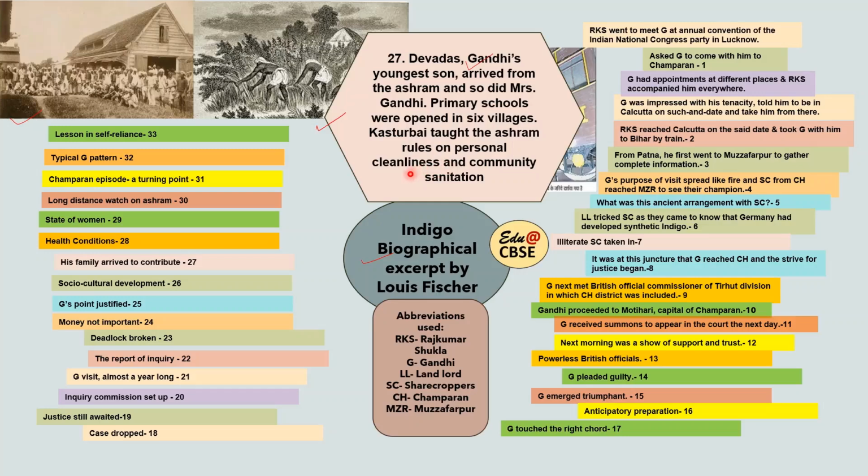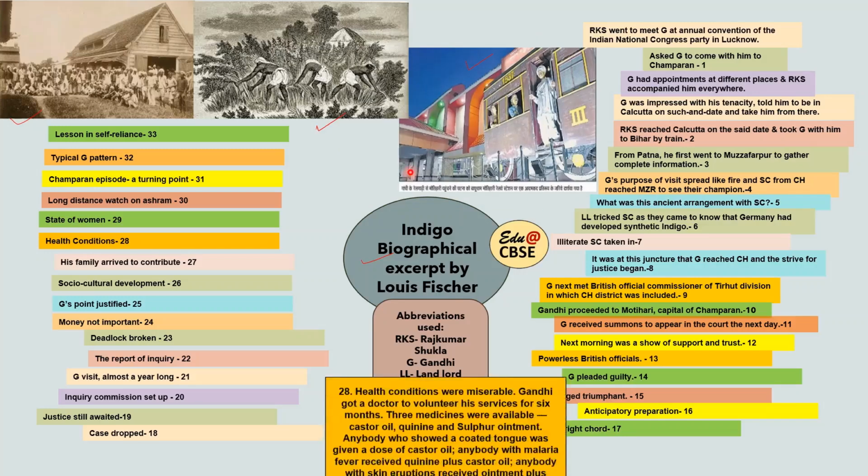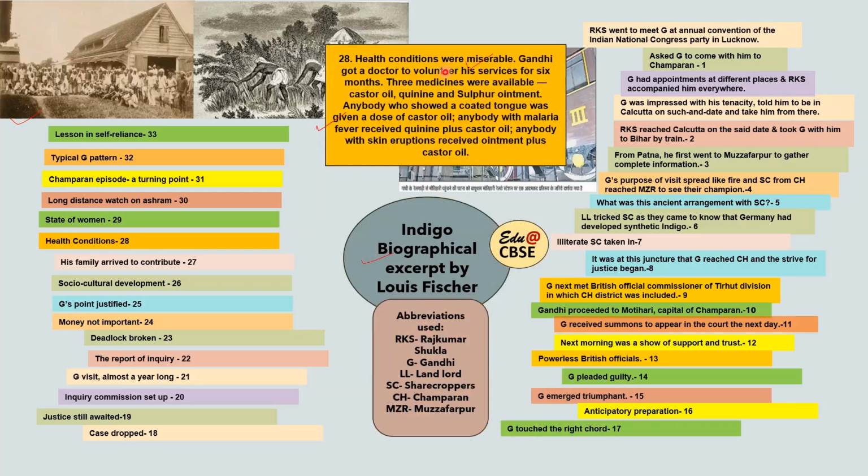The state of women, sorry, health conditions first, we'll talk about those. Health conditions were miserable. Gandhi got a doctor to volunteer his services for 6 months. Only three medicines were available there: castor oil, quinine, and sulfur ointment. Anybody who showed a coated tongue was given a dose of castor oil. Anybody with malaria fever received quinine plus castor oil, and anybody with skin eruptions received ointment plus castor oil. So this was the treatment that was given to the people there.